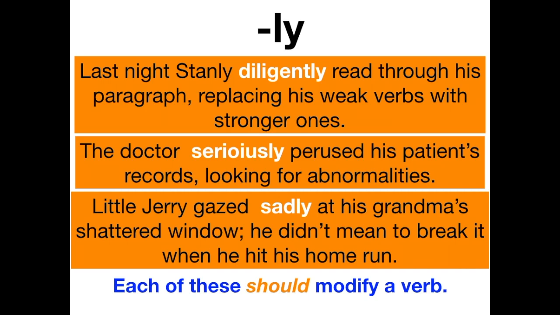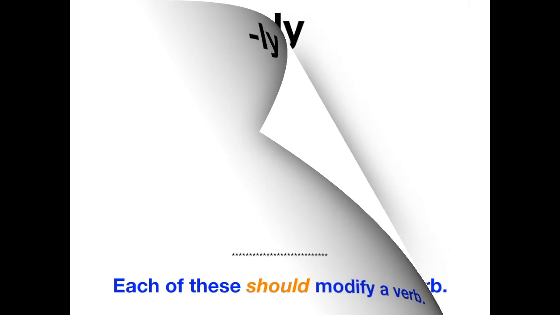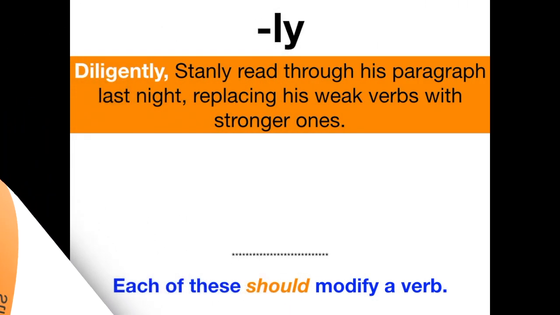Third one, little Jerry gazed sadly at his grandma's shattered window. He didn't mean to break it when he hit his home run. All right, sadly again is describing gazed. This time it comes after the verb, but it still describes the verb. So these would count for an ly dress up. Now let's look at what an ly sentence opener would look like.